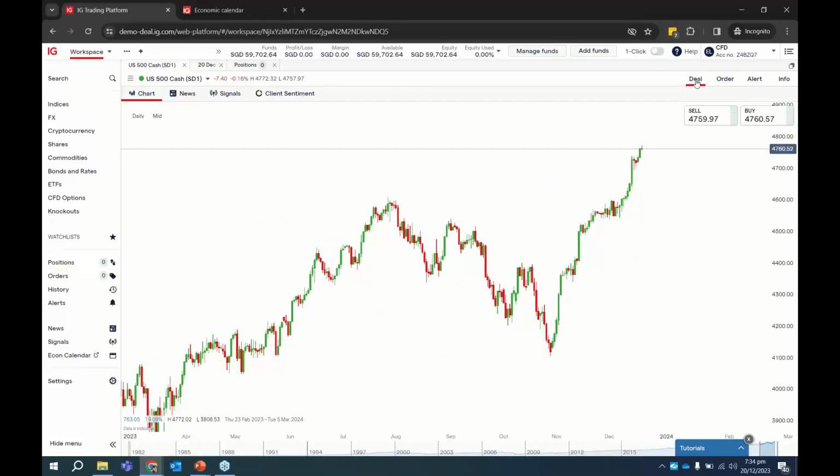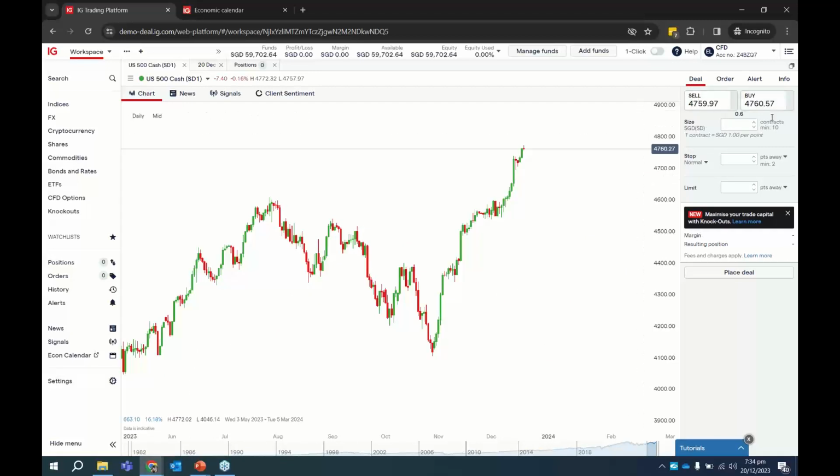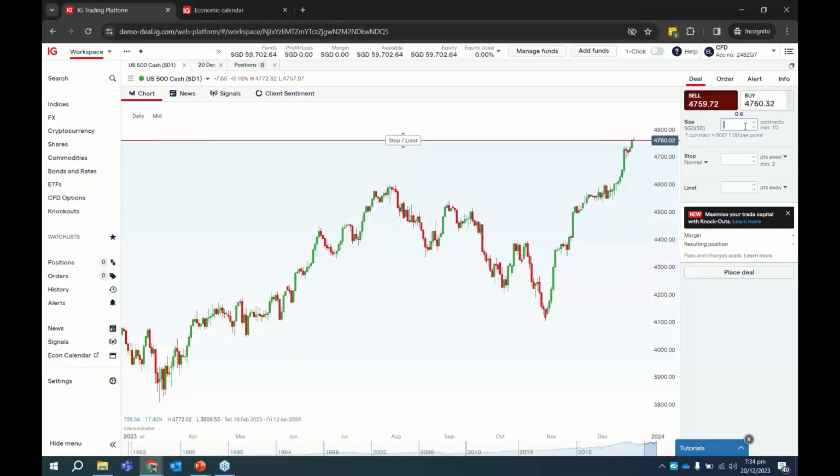So what you need to do is click on the deal button. Okay, if you click on the deal button, you'll be able to indicate the buy, the sell, what size you want to enter, what your stop loss is, and what your take profit is. The deal tab basically means that it's a market order.